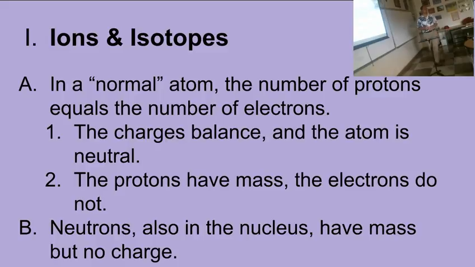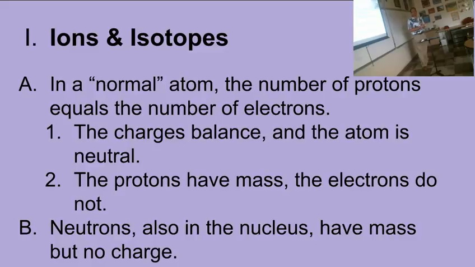Okay, so we talked a couple of lectures ago about the fact that in a neutral atom, the number of electrons equals the number of protons, and that's the atomic number of the atom. How many protons an atom has is what determines what kind of atom it is. Hydrogen is hydrogen because it has one proton. Carbon is carbon because it has 6 protons. In a neutral atom, that's also the number of electrons it has, but that isn't always the case.